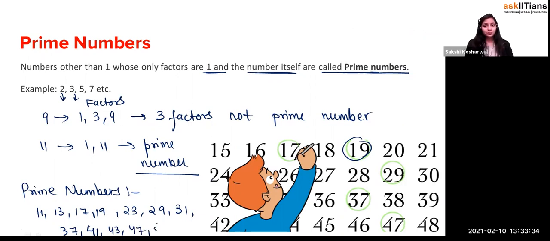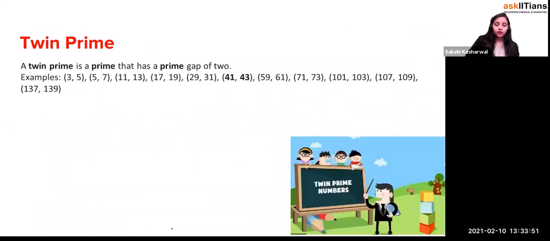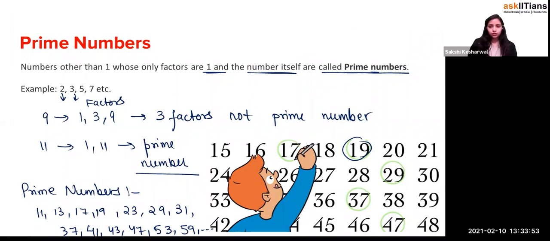Do you have 51 as a prime number? No, 17 into 3 is 51. So no 51. Then we have 53. Then no 57. Then 59. So keep on going. Can you write the prime numbers till 100? Yes, you should remember the prime numbers till 100. Now let's do it. Okay.